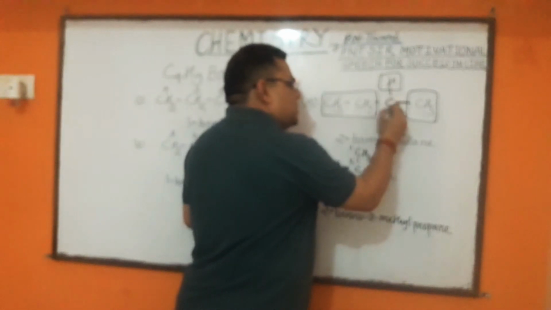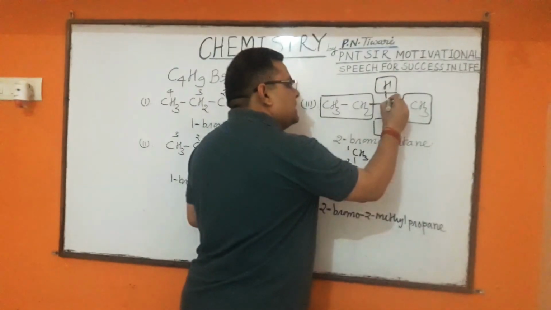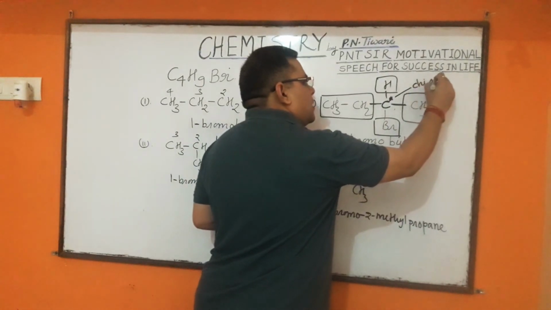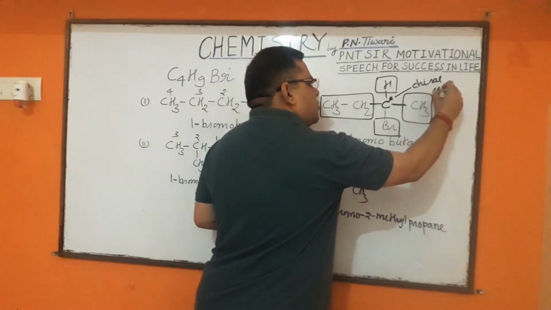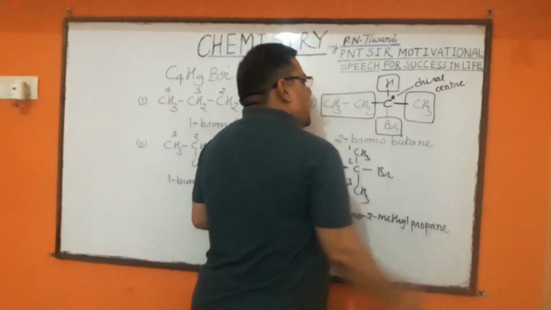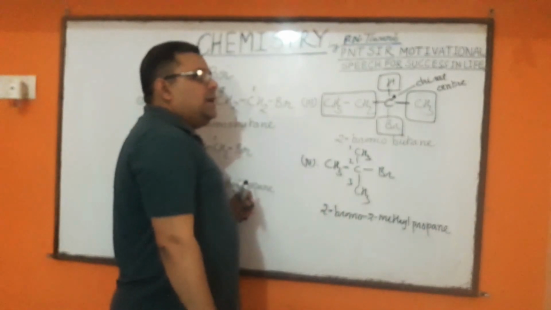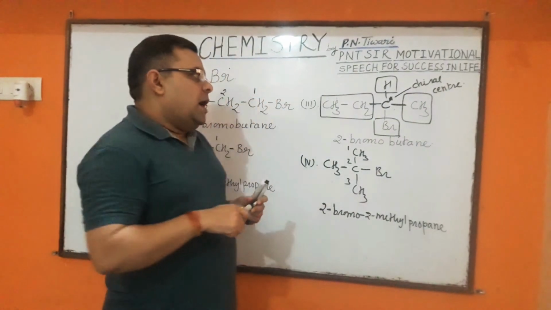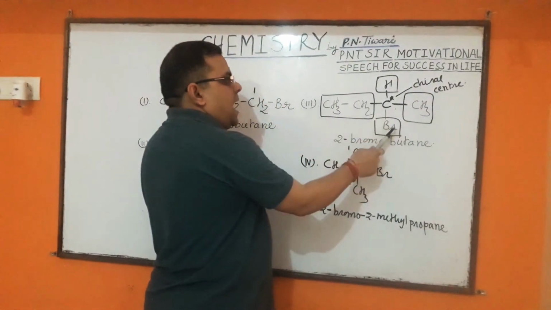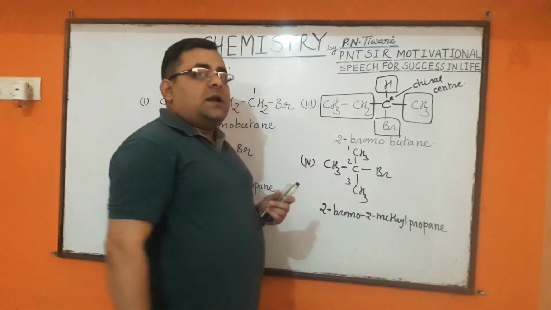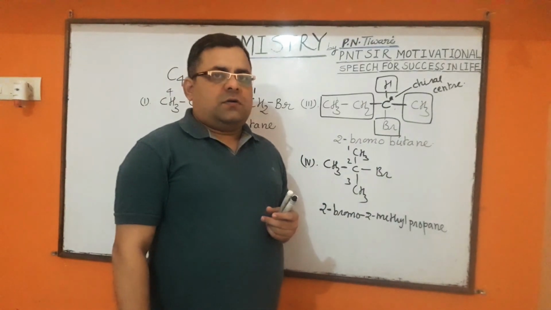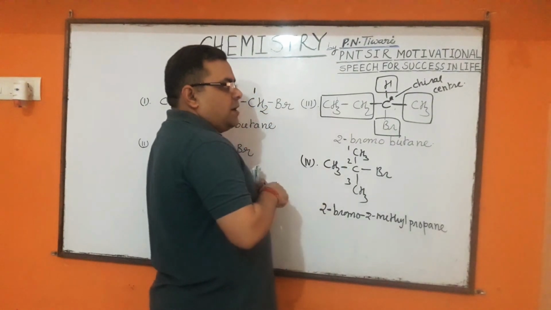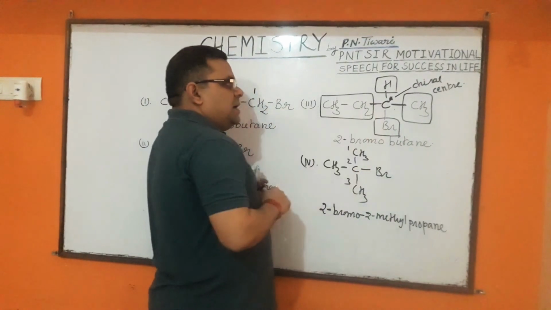Therefore this carbon atom is called a chiral center because it is surrounded by four different groups and atoms, and this organic compound will be optically active. So in our next video lecture, I will explain you about optical isomerism in haloalkane, and this video lecture will be very important for your board exam preparation. So why is this compound optically active?